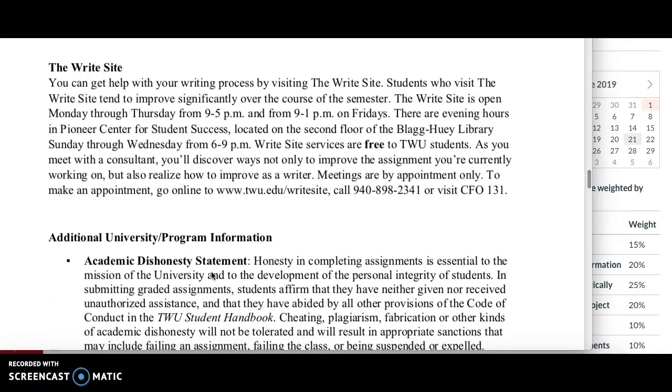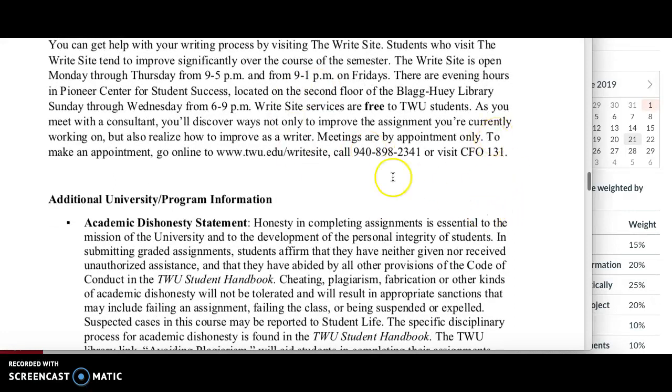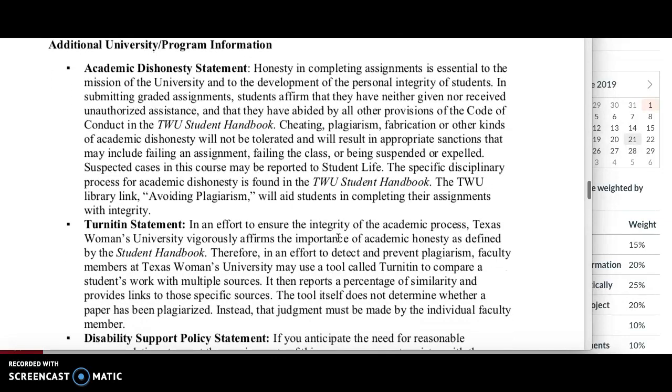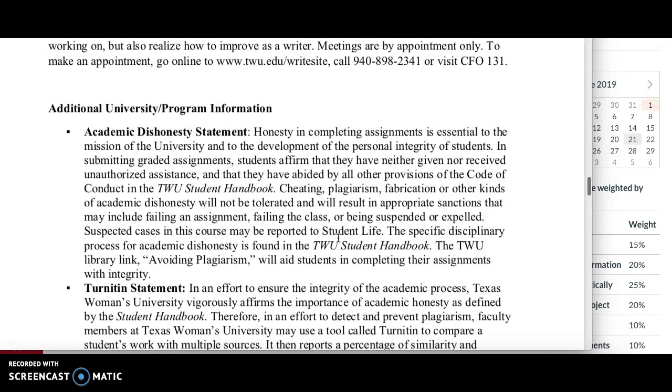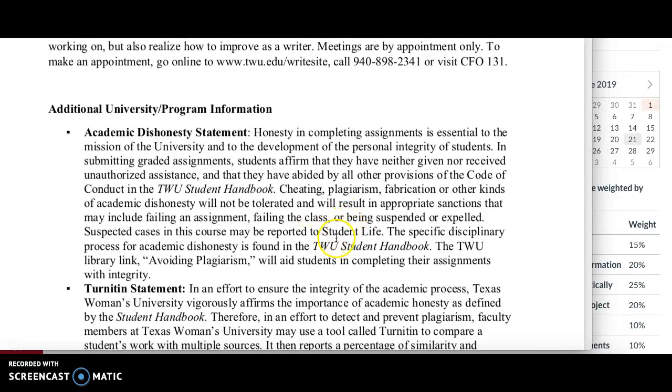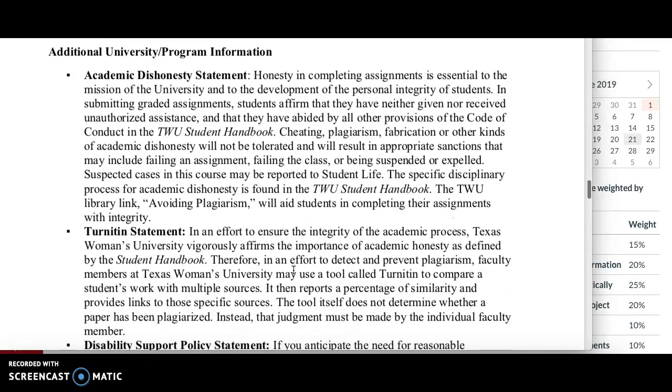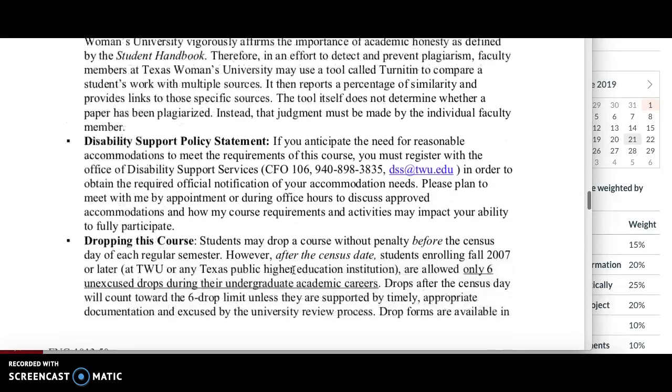We have the Write Site, which is an awesome place to go and get help with your writing, your assignments in any class, not just English. Academic dishonesty, plagiarism, basically just do not do it. We have Turnitin. Of course, we're able to see whether your writing is your writing or not. So definitely be honest when it comes to that.